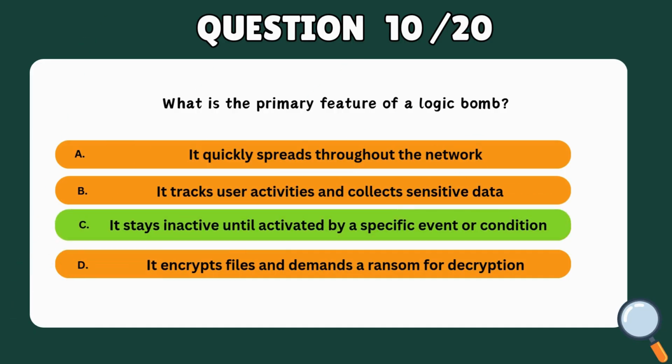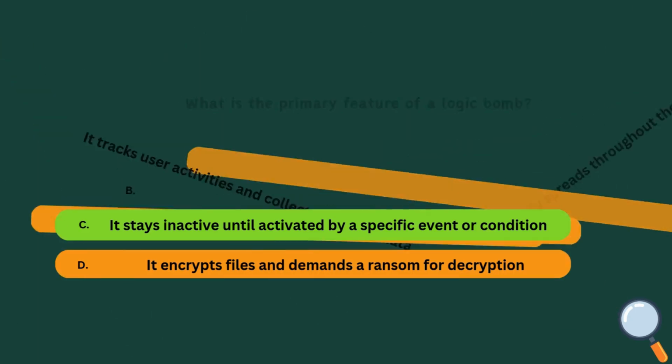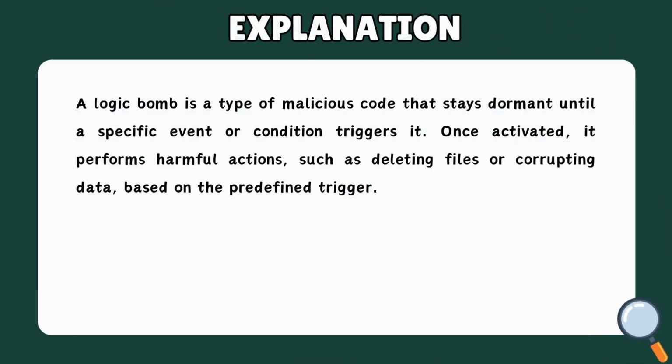Correct answer: C. It stays inactive until activated by a specific event or condition. A logic bomb is a type of malicious code that stays dormant until a specific event or condition triggers it. Once activated, it performs harmful actions, such as deleting files or corrupting data, based on the predefined trigger.